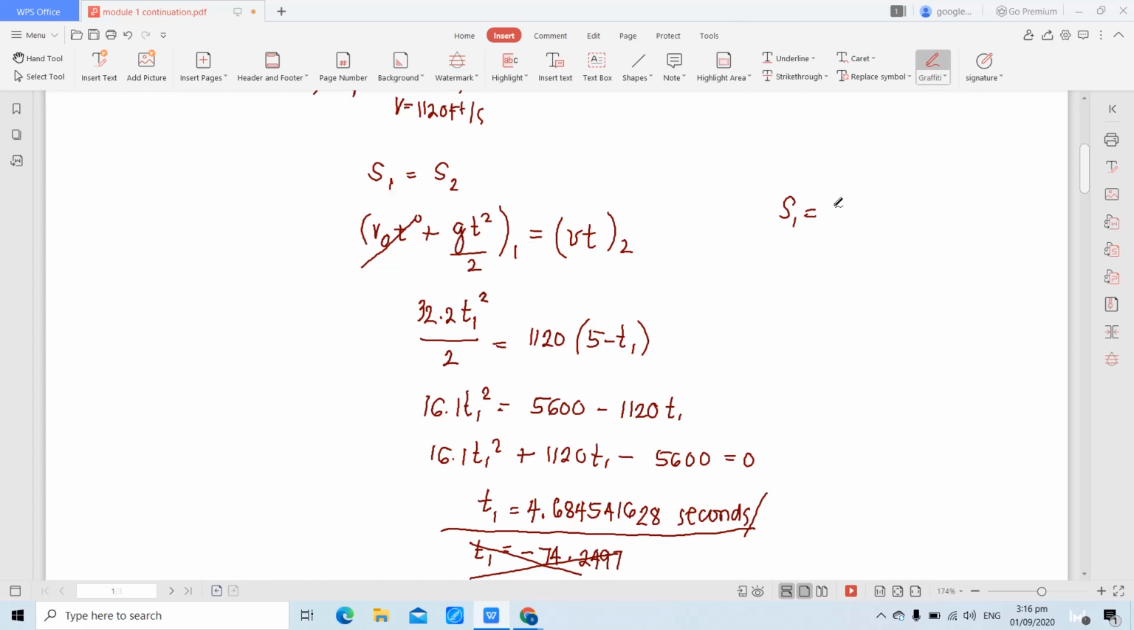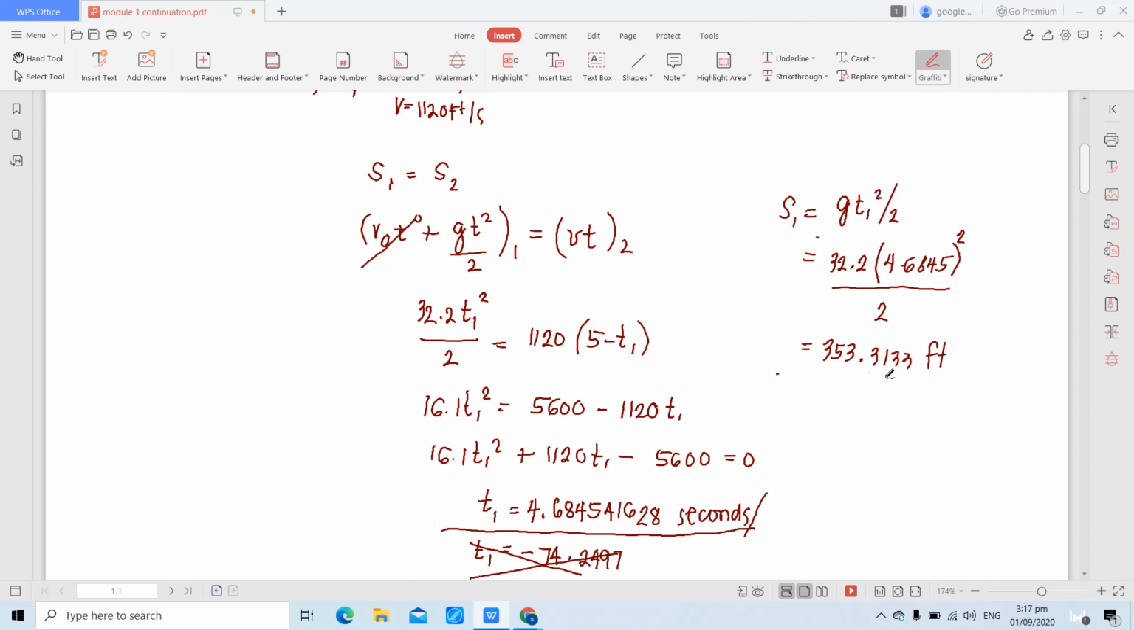That is G T1 squared over 2. So, by substituting, G is 32.2, T1 is 4.6845. Hindi ko lang po isusulat dito lahat, guys, ha? Pero, pag nag-substitute po kayo sa calcu, substitute nyo lahat ng values. Squared over 2. What is S1? 353.3133, and that is in feet.